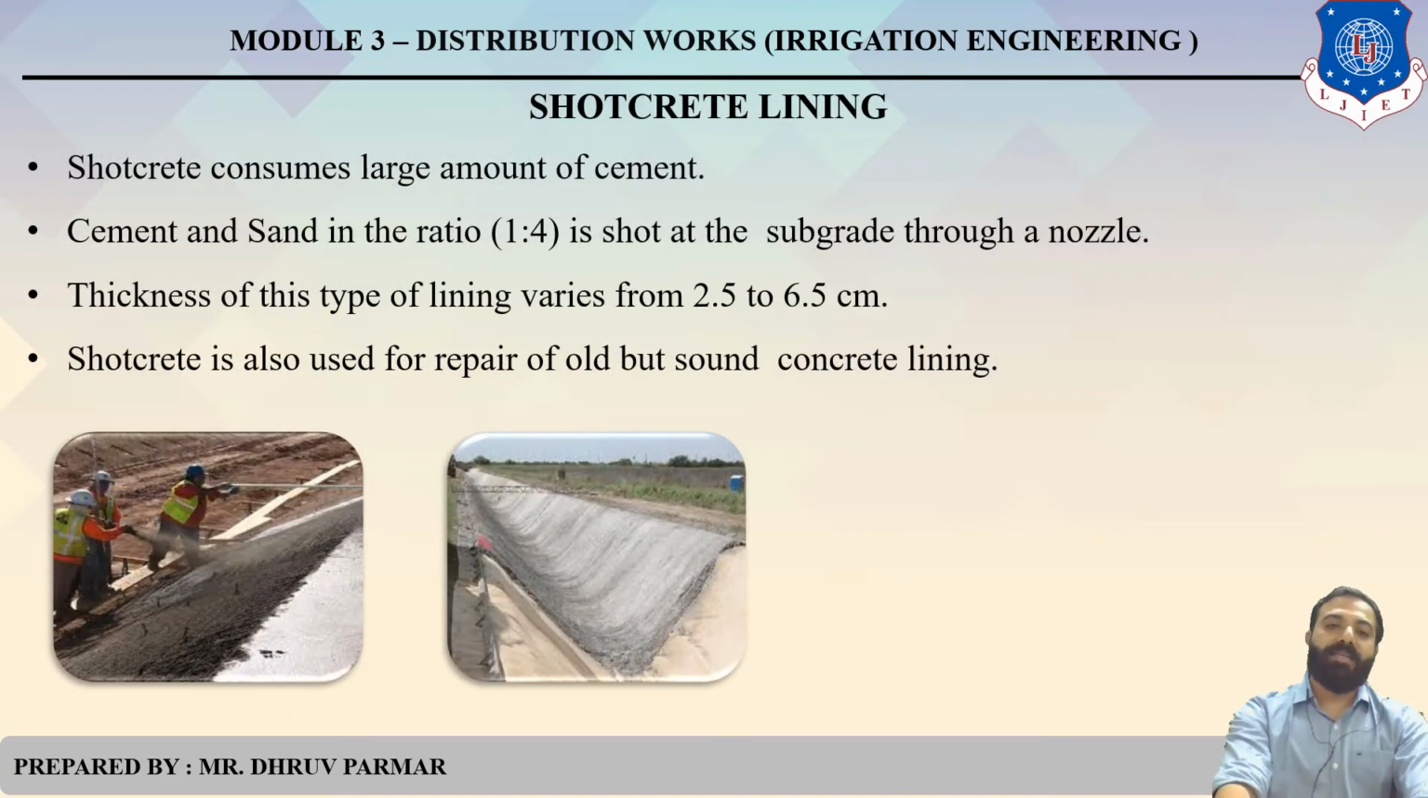In shotcrete lining, it consumes a large amount of cement. The ratio is 1 is to 4, cement and sand, and that particular slurry is sprayed through the nozzle, and thickness is 2.5 to 6.5 centimeter. And shotcrete is also used for repair. Clear? This figure shows the shotcrete lining.